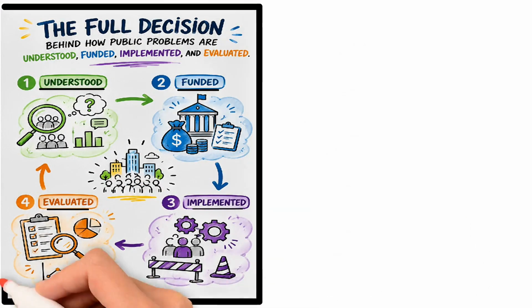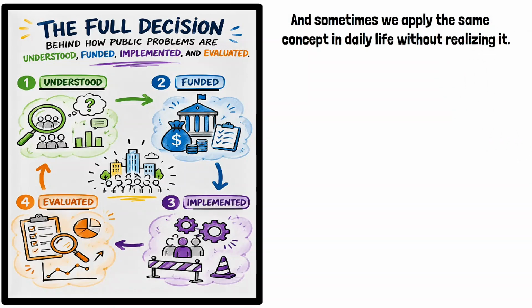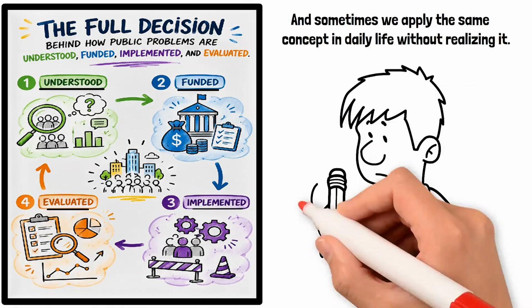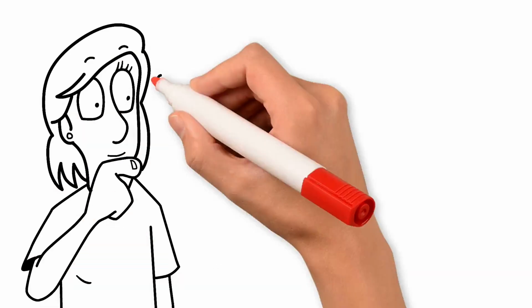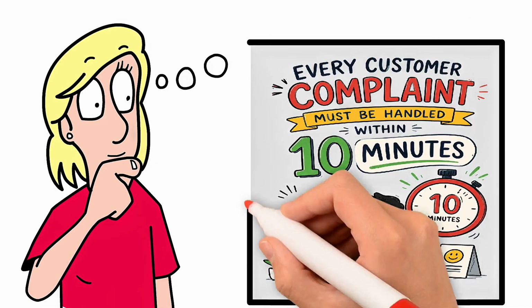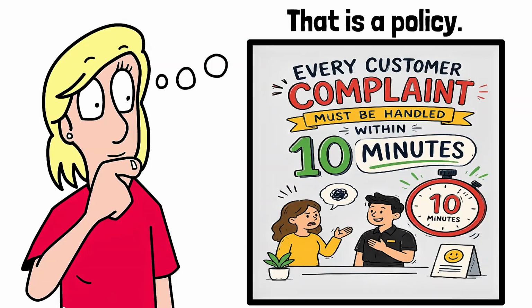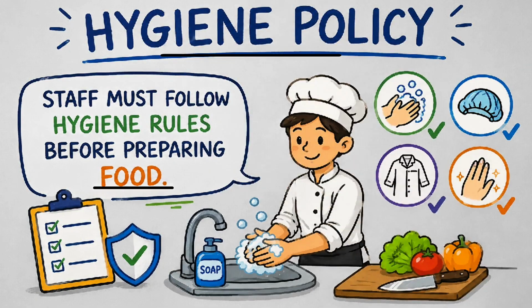And sometimes we apply the same concept in daily life without realizing it. Imagine a family decides that children can only use phones after finishing homework. That is a policy. Imagine a restaurant decides every customer complaint must be handled within 10 minutes. That is a policy. Imagine a business decides staff must follow hygiene rules before preparing food. That is also a policy.